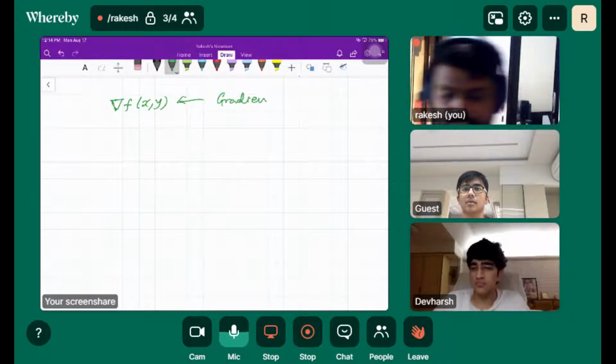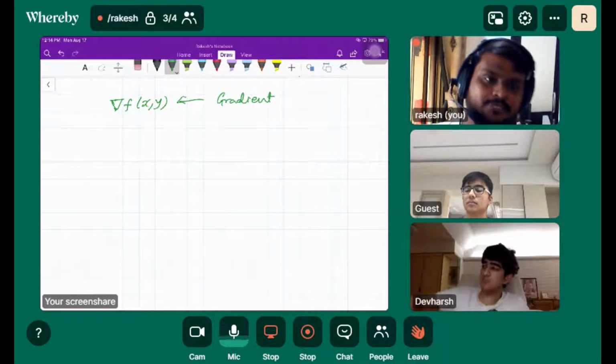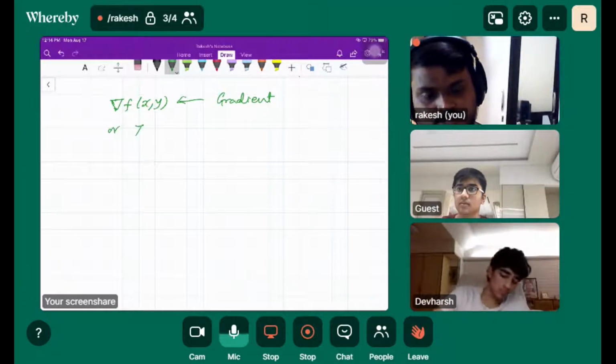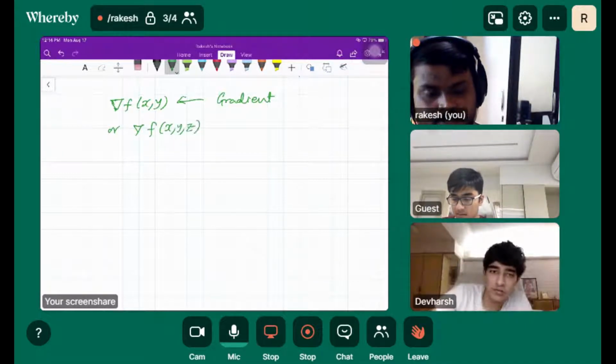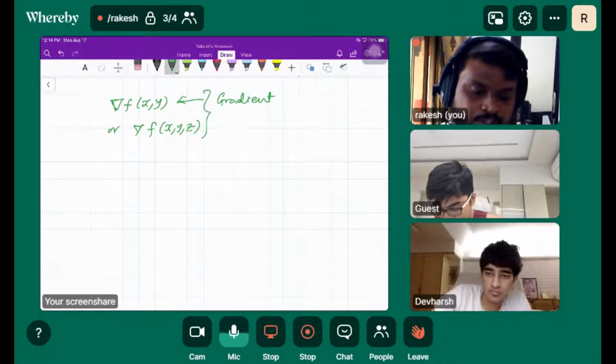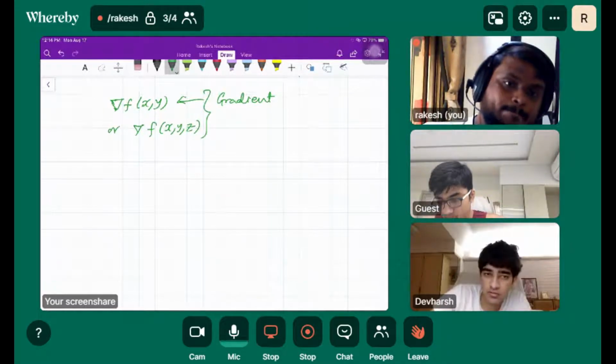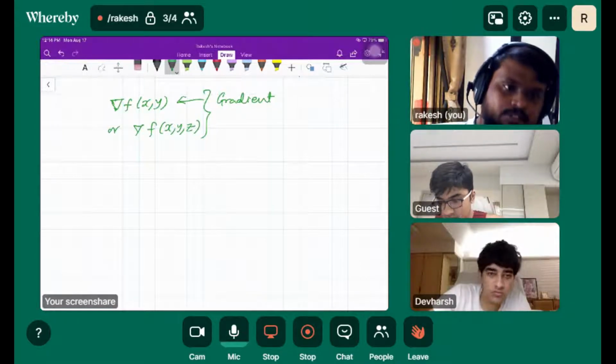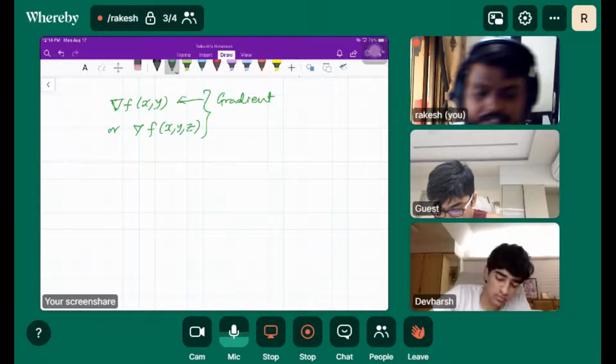Very good. So this is the gradient, for three independent variables as well. The perpendicular vector to the surface. So these are the gradient.